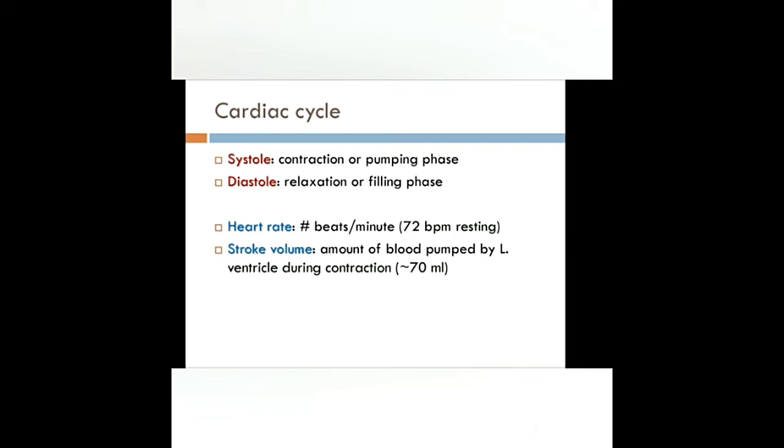Cardiac cycle. Anyone can tell what is cardiac cycle? Yes, correct. Simply, it is the heartbeat. The sequence of events occurring from the beginning to the completion of one heartbeat is called the cardiac cycle. Systole, contraction or pumping phase. Diastole, relaxation or filling phase. Heart rate: the heart beats 72 times per minute.